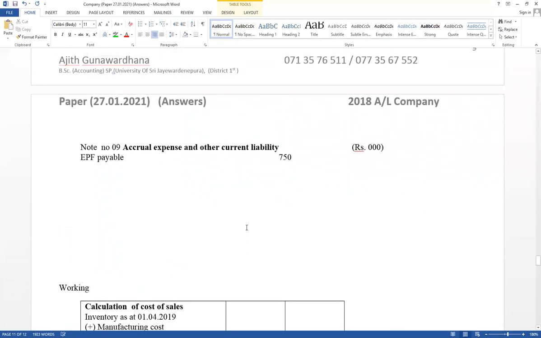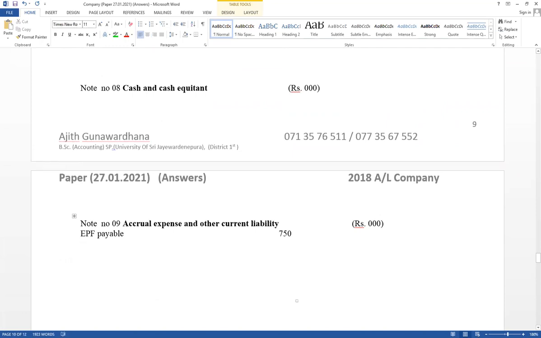Note number 7. Note number 9, as a provision for warranty. As a provision for warranty, only the closing balance. Therefore, provision for warranty closing balance equals 750.